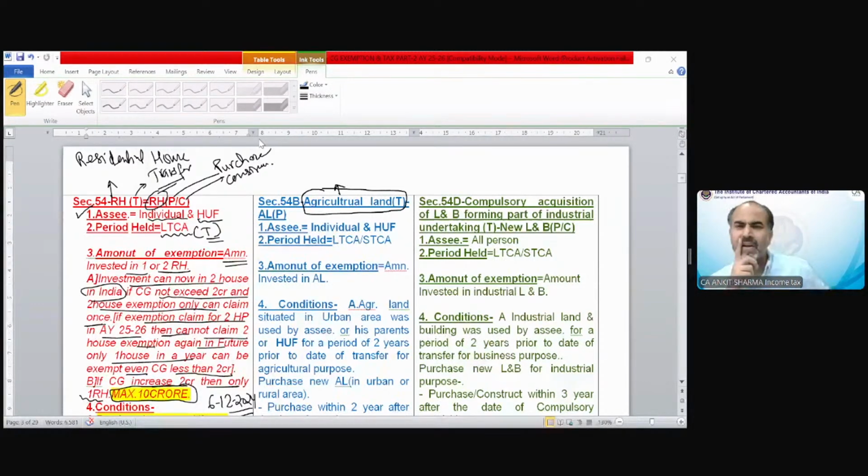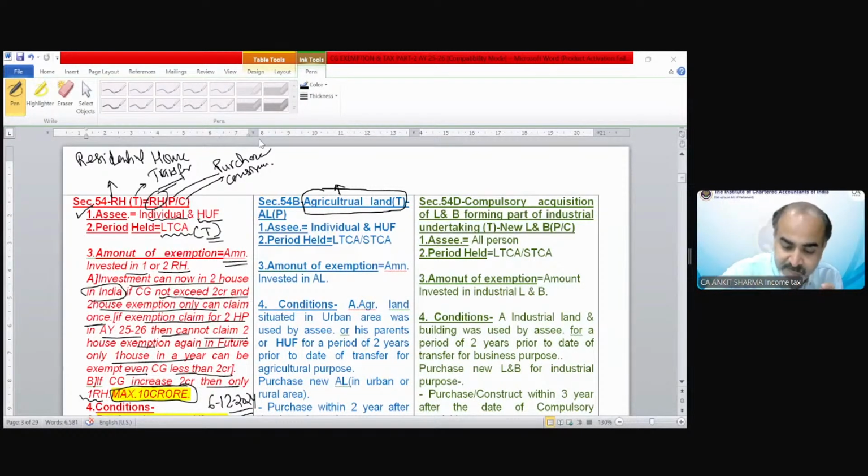But agricultural land in urban area, we have read that there is an exemption under section 10(37). We just discussed today. So if agricultural land in urban area has an exemption under section 10(37), then why is section 54B required? Because 54B would be there if there is taxable capital gain. But if we have already discussed that agricultural land exemption is there under section 10(37), then why is section 54B there for agricultural land? What is the reason?